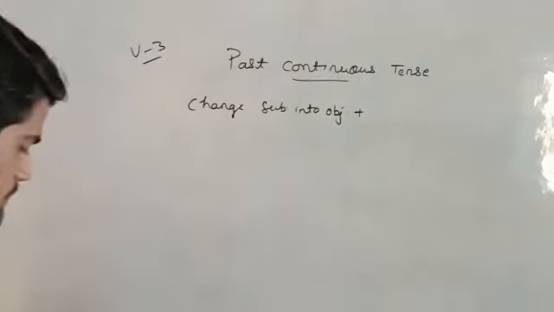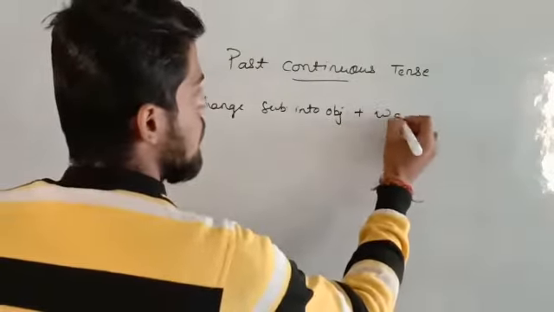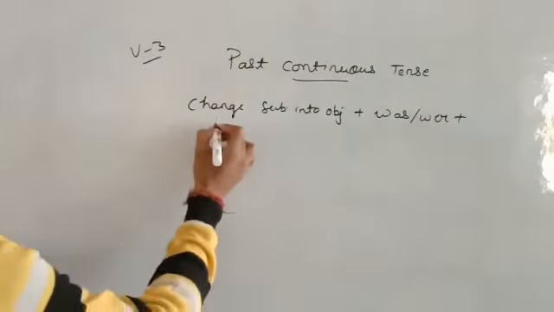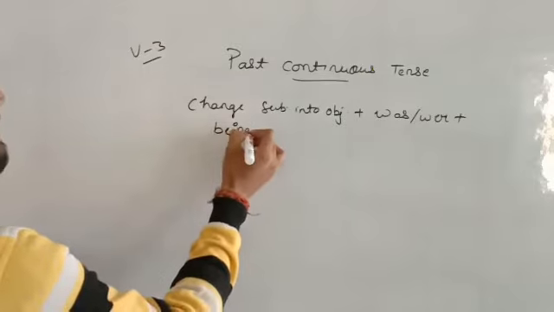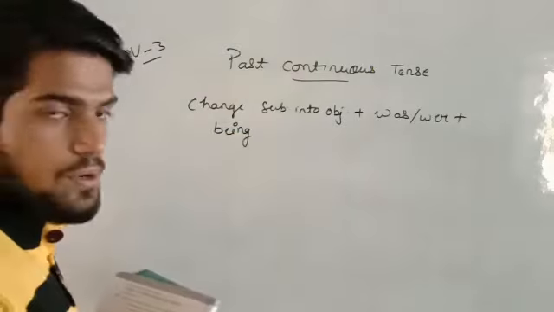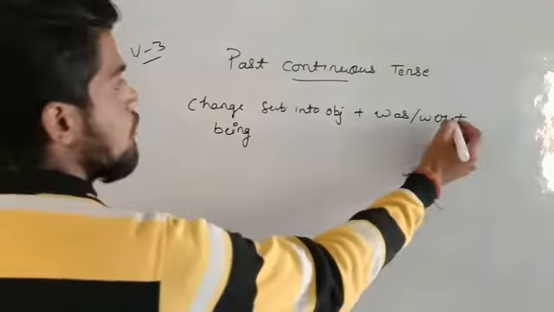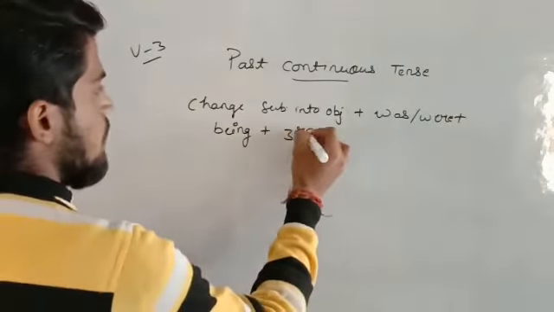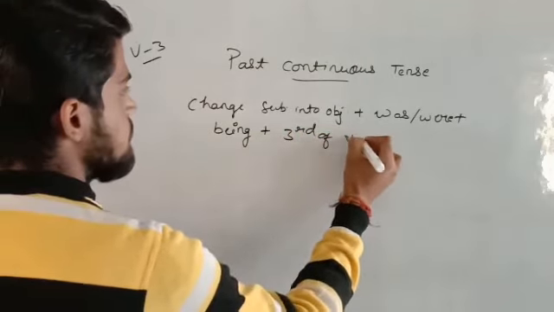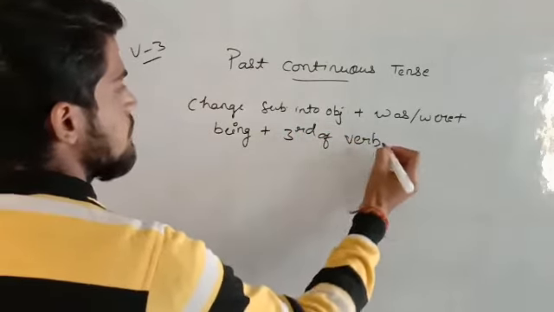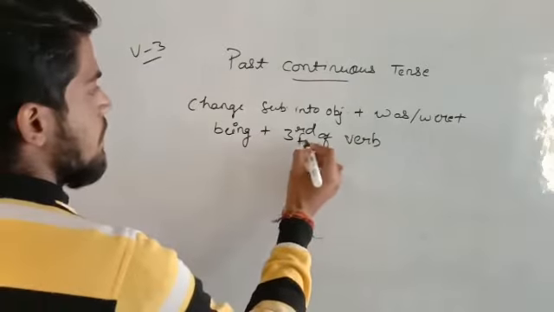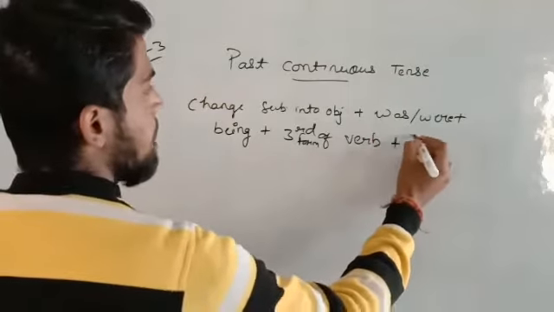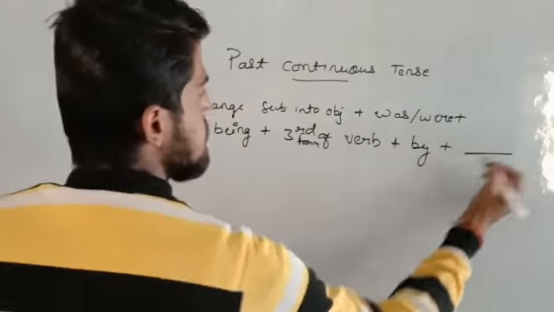Okay, plus here will be was or were, and along with was or were, what will be added? Being. Why is being added? Being is added because it is continuous tense. So that's why being is added with was or were, and afterwards the third form of verb, plus by and the rest.